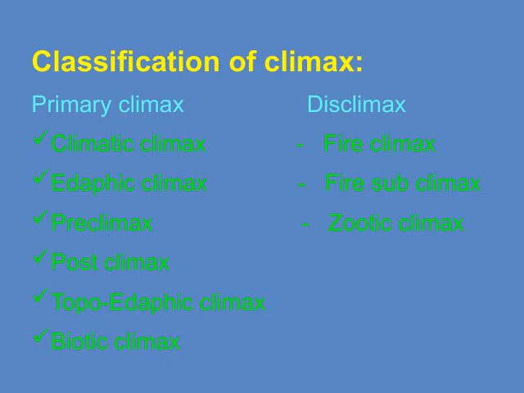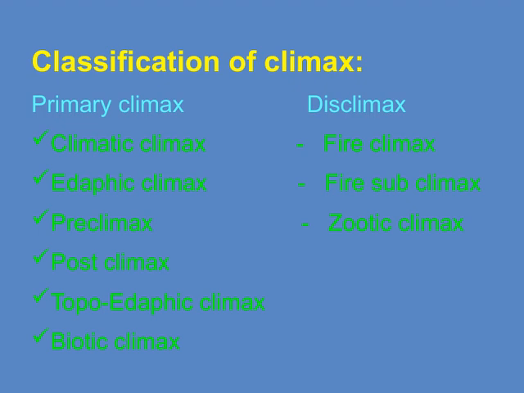Now, let's take a closer look at the classification of climax. We have several types, starting with the primary climax and disclimax. The primary climax is the final stable stage of an ecosystem, where the community has reached its maximum development. Disclimax, on the other hand, occurs when this stability is disrupted, often due to external factors like human interference or climate change. Moving on, we have the climatic climax, which is determined primarily by the climate of the region.